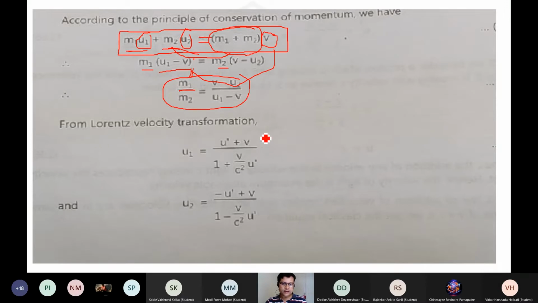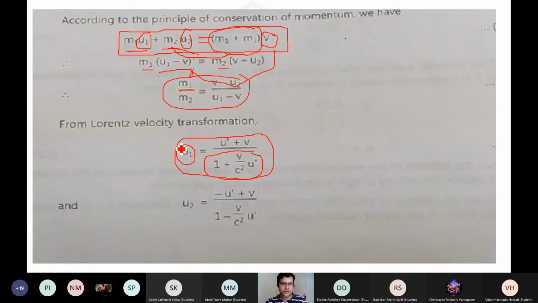Now the Lorentz velocity transformation. This is the equation we talked about yesterday. The relativistic addition law says that it's not simply the velocity of one particular mass written as u prime plus v. No, it should be divided by the factor 1 plus v u prime by c square.